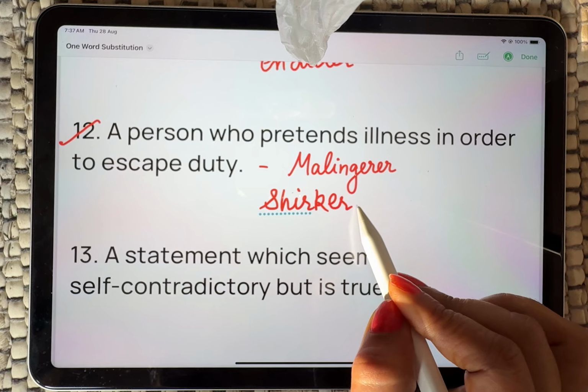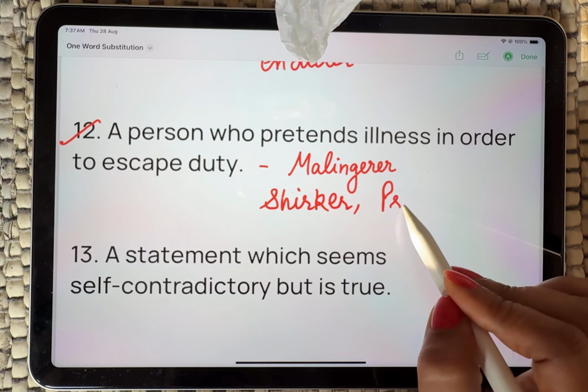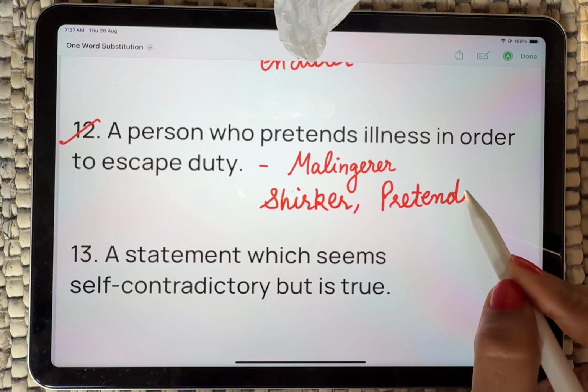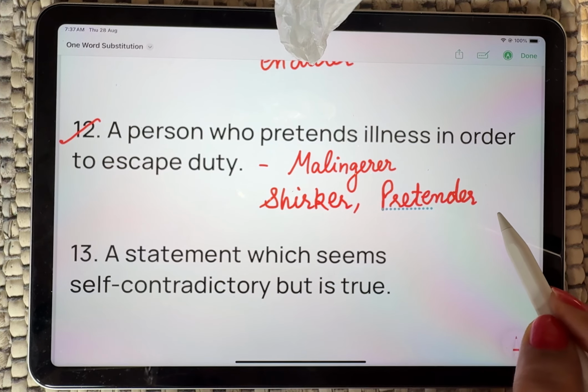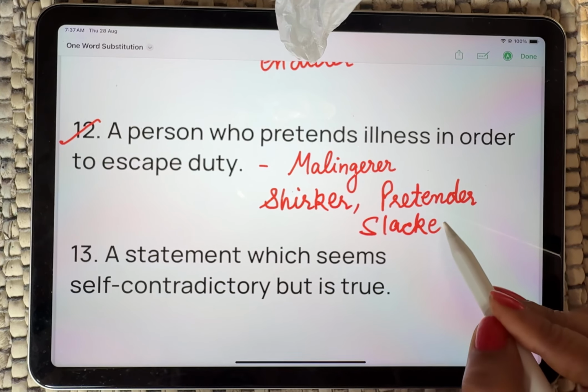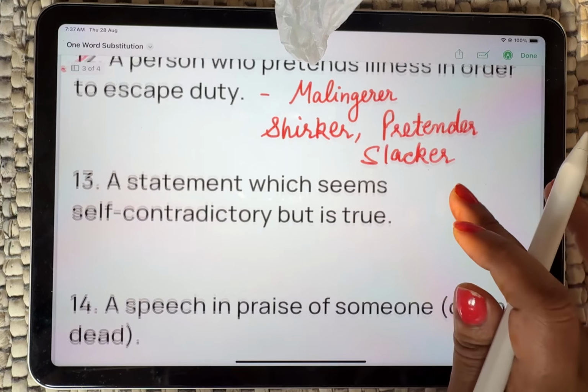Shirker. You can say pretender. Slacker is there also. Slacker you can say.